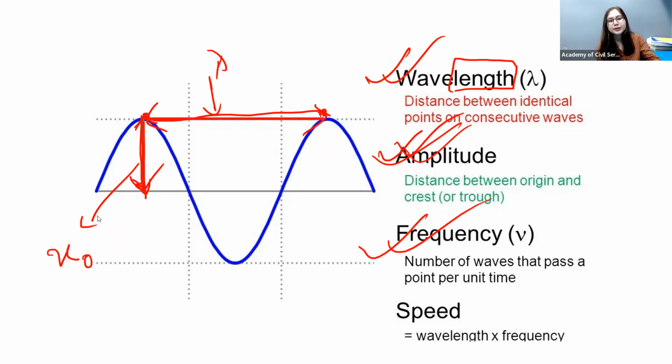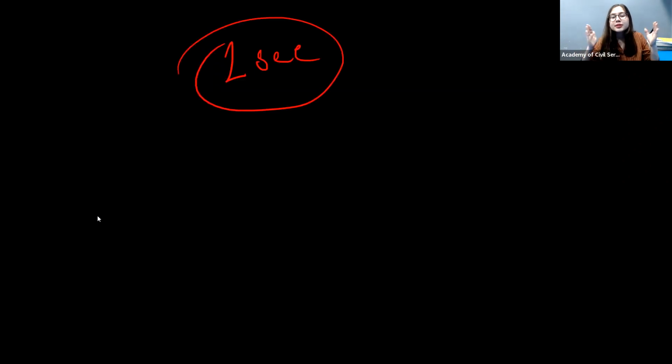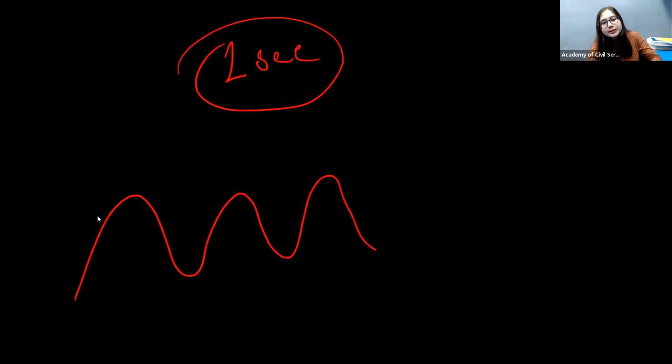Then we have frequency. Very, very important. Suppose I say that within 1 second, in a certain period of time, how many waves will pass? That is called frequency. If in 1 second this many waves pass, then we can say the frequency is high.